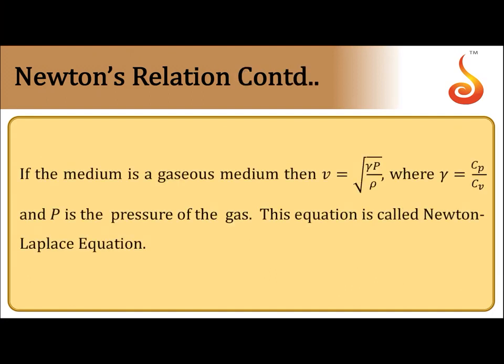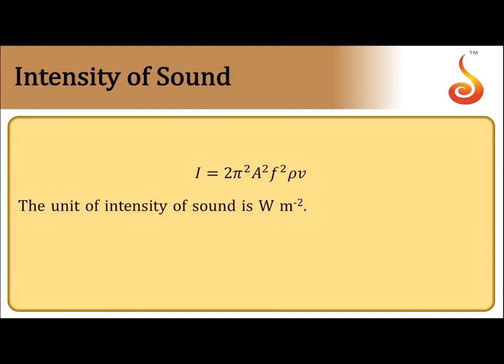But for gases, bulk modulus turns out to be gamma into p, where gamma is the ratio of specific heats of the gas and p is the pressure of the gas. So this equation is called Newton-Laplace formula. This is used to calculate the speed of sound in air. Then the intensity of sound is given by I is equal to 2 pi square a square f square rho into v. The unit of intensity is watt per meter square.